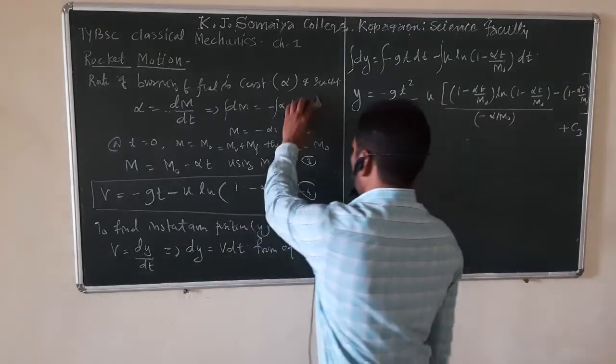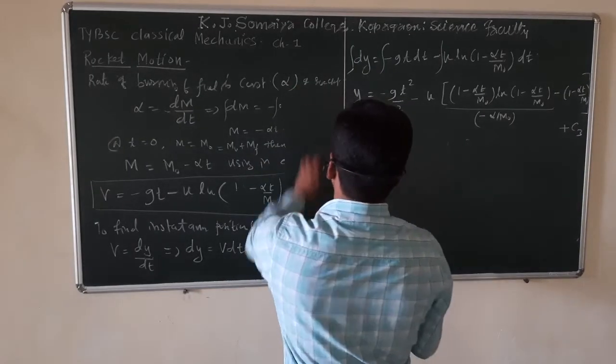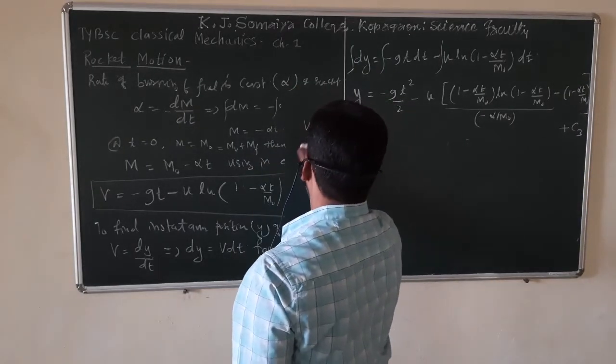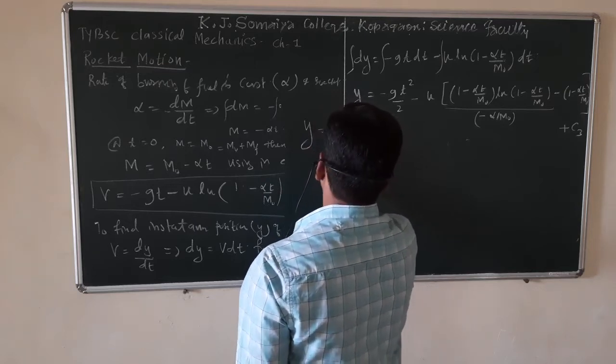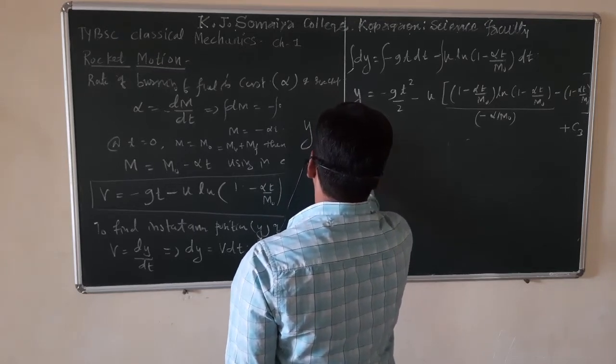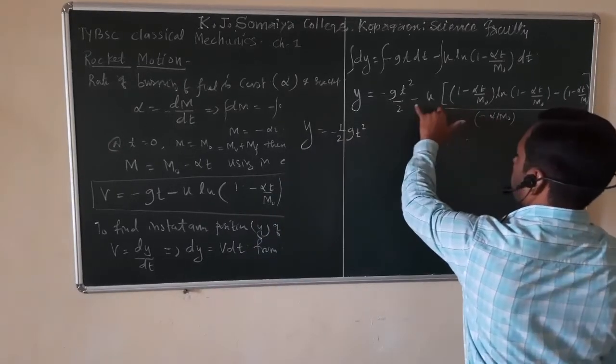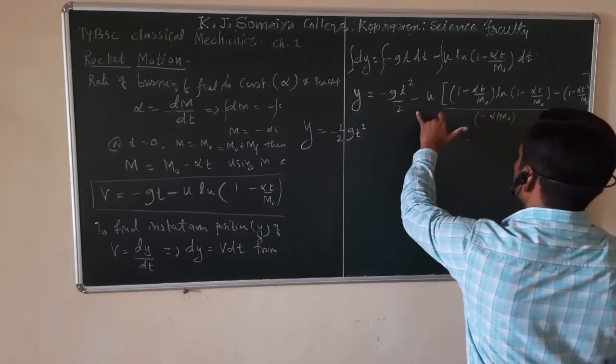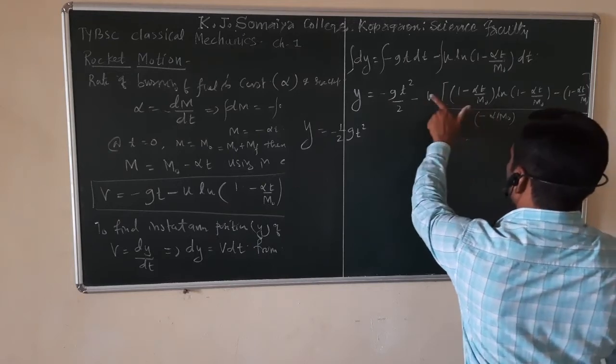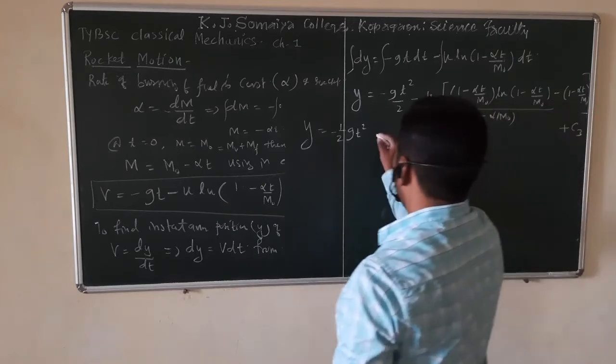So what is the equation for the instantaneous y position? y is equal to minus 1 half g t square. If I take this minus sign over here, that becomes plus, and this factor becomes m0 u upon alpha.